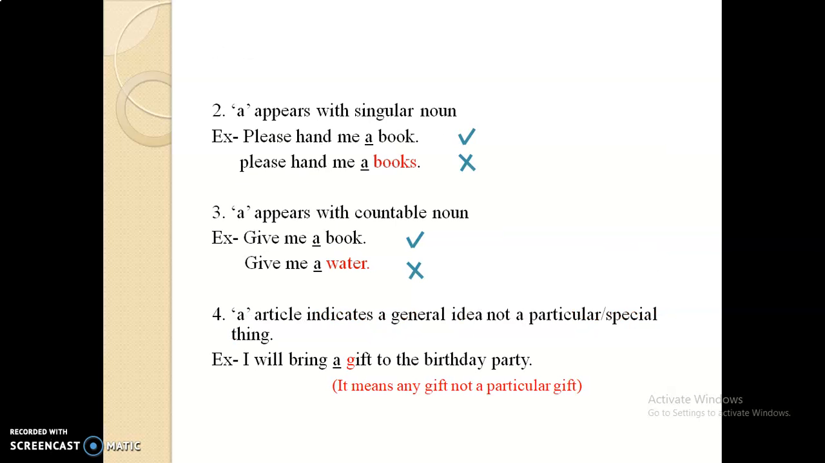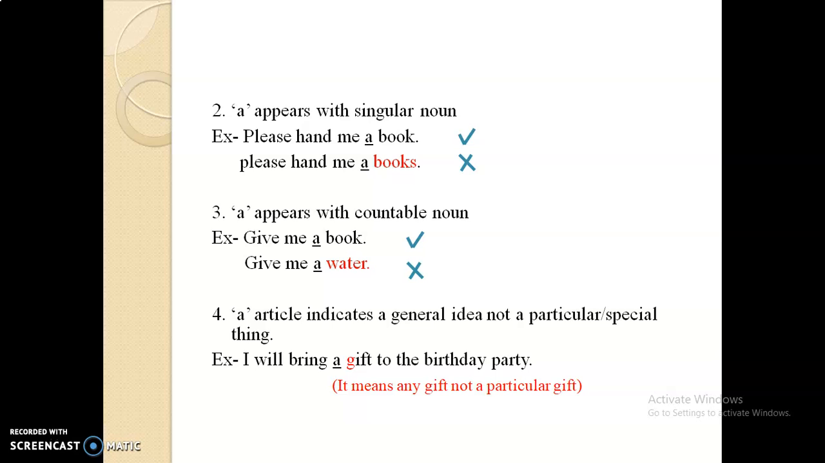Then rule number 2. A appears with a singular noun. For example, please hand me a book. Please hand me a books. The first one is correct, a book, which is a singular noun, and the second one is incorrect, a books, which means plural noun. So we cannot use a before a plural. Number 3, a appears with a countable noun. For example, give me a book, give me a water. So a book is correct, a water is incorrect because water is an uncountable noun. So we can say the sentence, give me a glass of water.